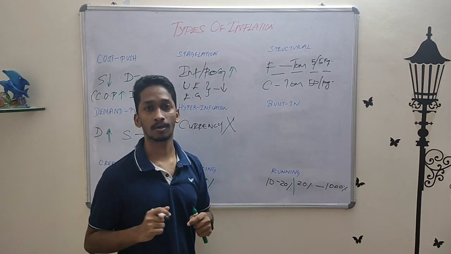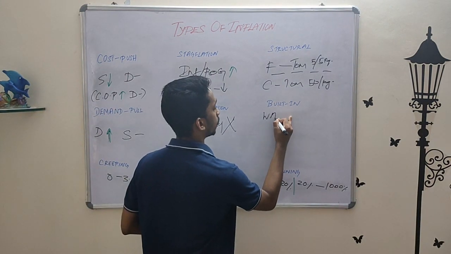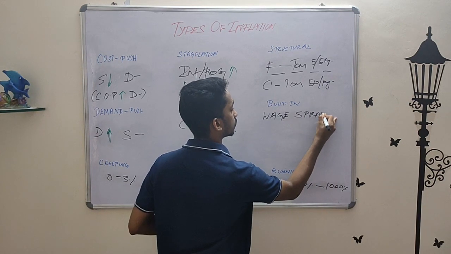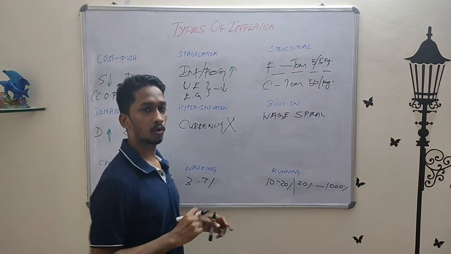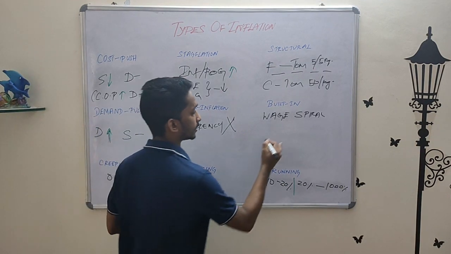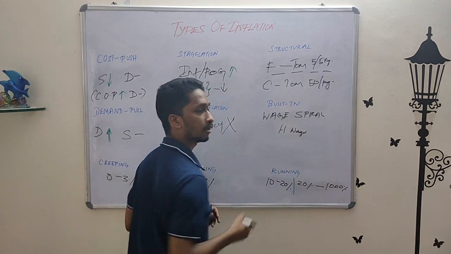And let's look at the last one, built-in inflation. This is also called wage spiral. Why? Let's see. A trade union is fighting for workers to get higher wages. Why?